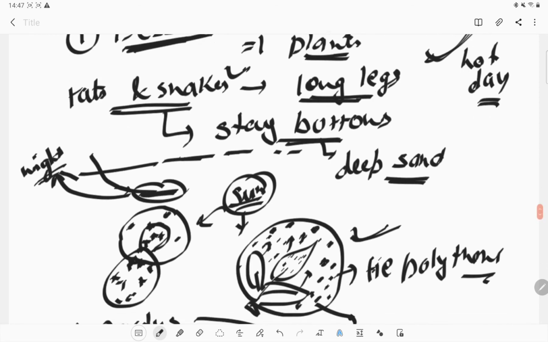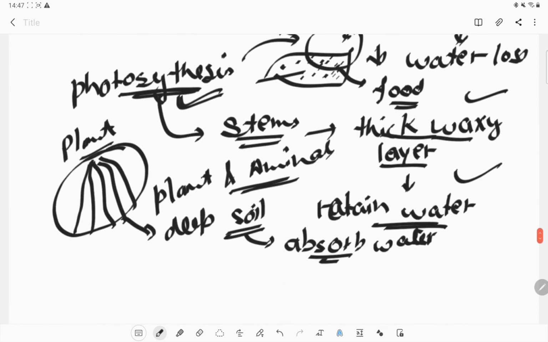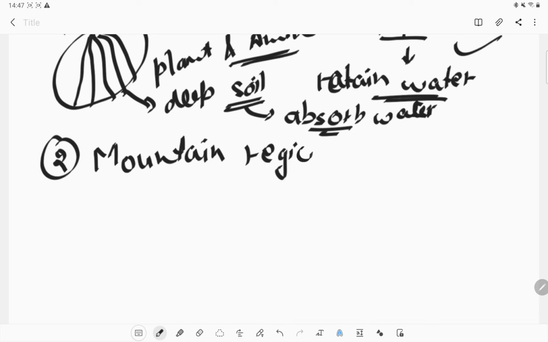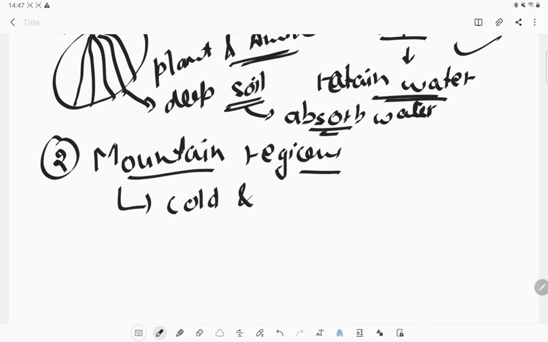Next, the terrestrial habitat we are focusing on is the mountain region. Second will be the mountain region. This kind of habitat is normally very cold because of the mountains, and very windy.